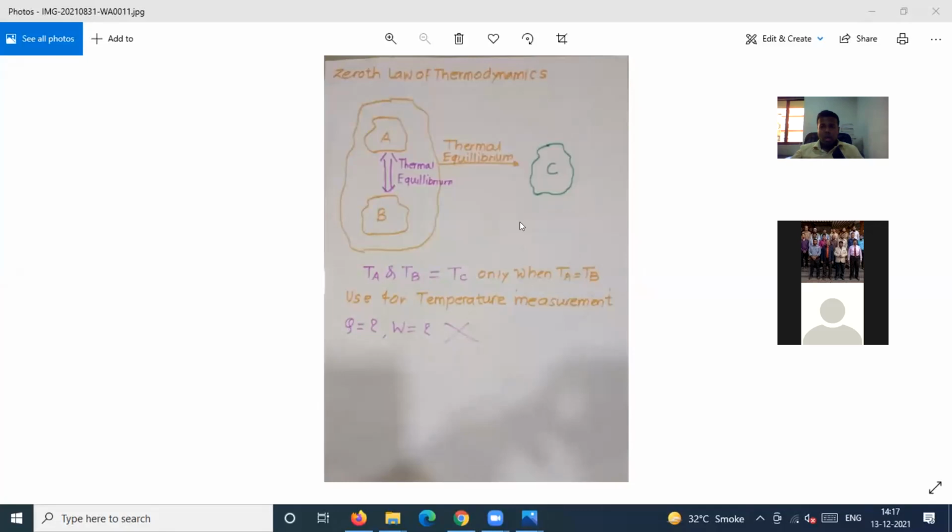Ultimately, we are interested in heat and work, right? With temperature alone, we are not able to do anything. Ultimately, that temperature has to be transformed into heat or work. So the zeroth law does not talk about terms like heat and work. That is a limitation of the zeroth law. It talks only about temperature, not anything other than that. So that is the reason why we need to go for the first law of thermodynamics.